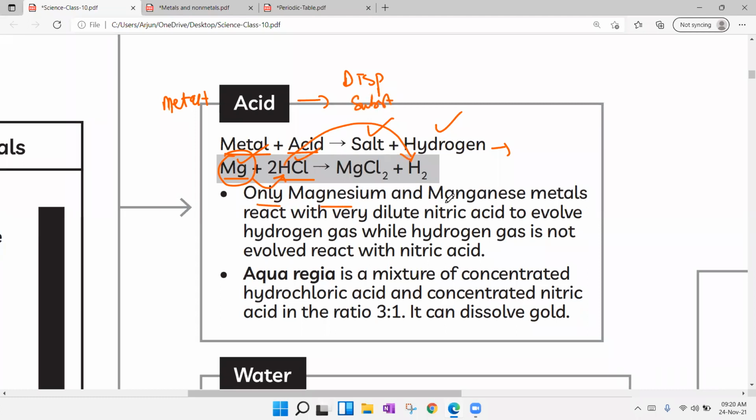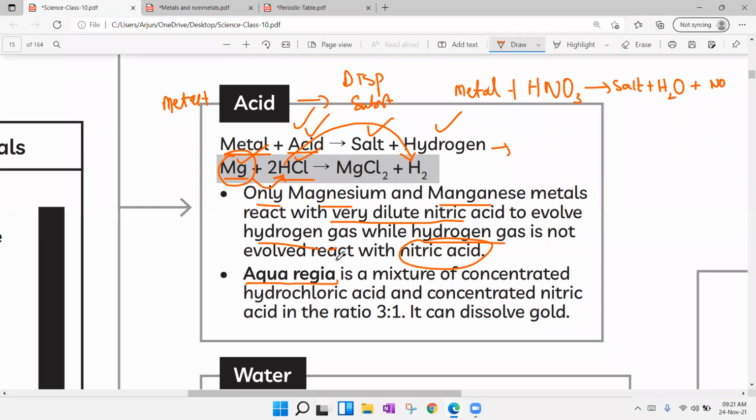Next, only magnesium and manganese react with very dilute nitric acid to evolve hydrogen gas, while hydrogen gas is not evolved with other metals reacting with nitric acid. Here one exemption is there. What acid do we take? You can take HCl, you can take H2SO4, but if you take nitric acid, HNO3, when any metal reacts with HNO3, we get salt plus two more products. The second product is water, because nitric acid is a very strong oxidizing agent. At the same time, we get oxides of nitrogen, nitrogen oxide, nitrogen dioxide, etc.